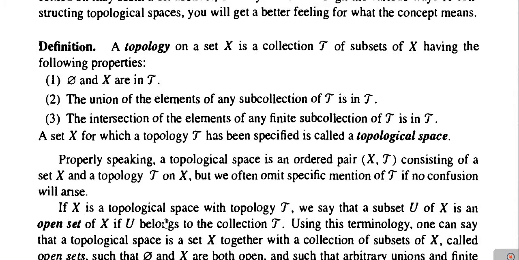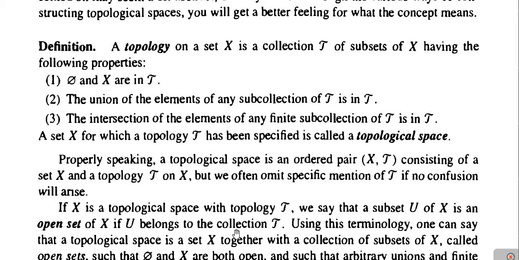Next, if X is a topological space with topology tau, then the elements U of tau are called the open sets in X. How are we defining it? If X is a topological space with the topology tau, then the elements U which belong to tau are called the open sets of X. In this way, we define the open sets.